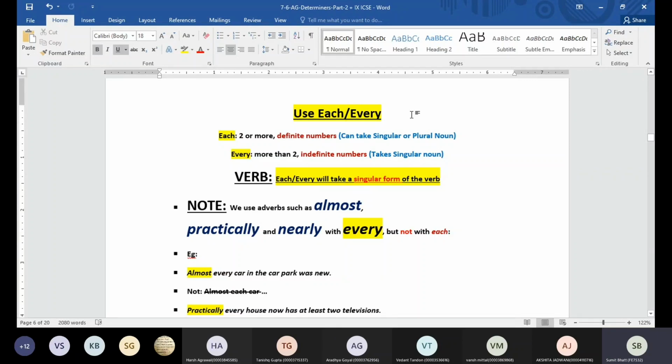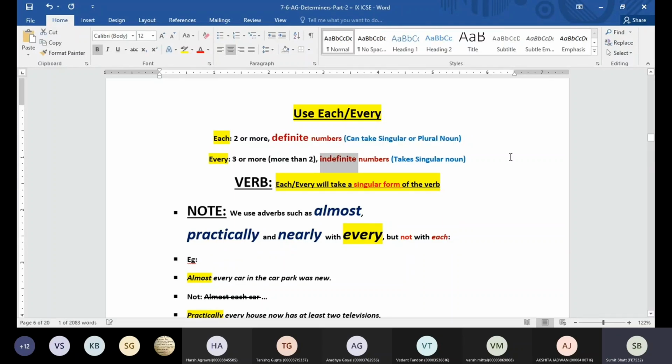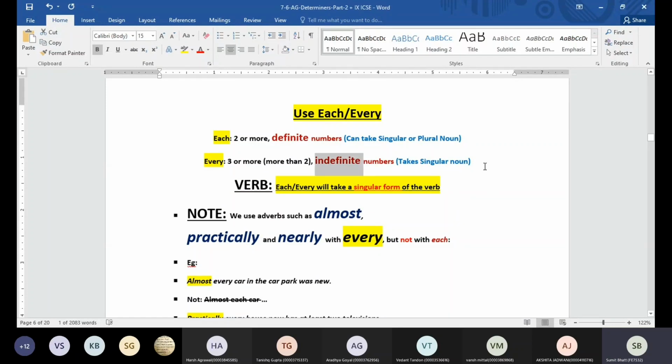Yes, sir. Now today we had to start with each and every. So let's understand the difference between each and every. Remember, guys, each is actually used for definite numbers. It is going to be used for denoting two or more people, two or more things, or two or more ideas. Every is something similar, but it is going to be used for more than two only, three or more. Here we are going to represent indefinite numbers. That means we don't know how many people we are referring to. If you say everyone, we are referring to all those who read that particular sentence.